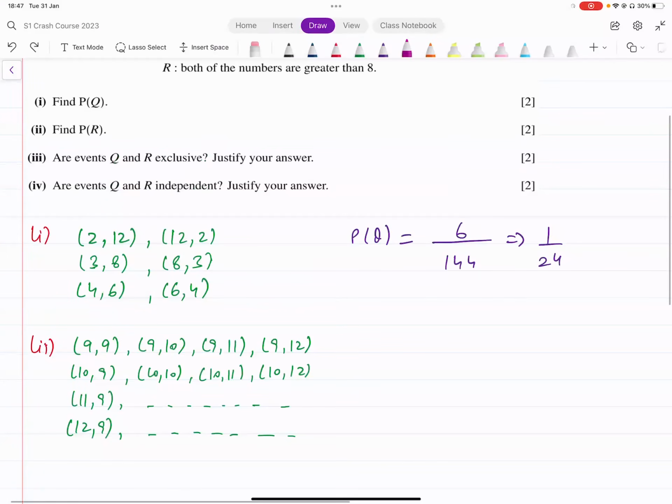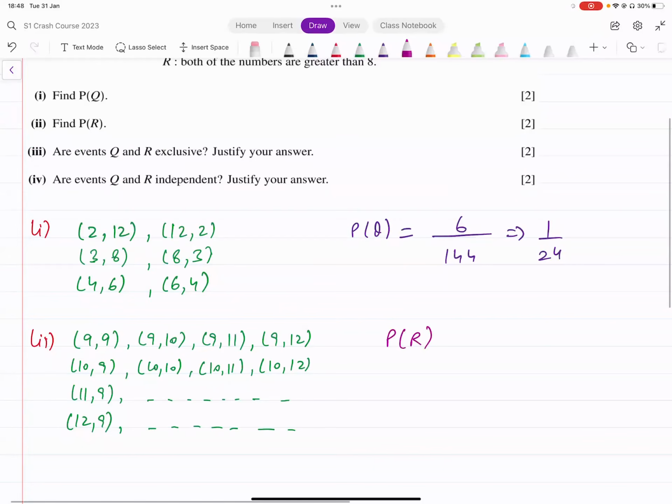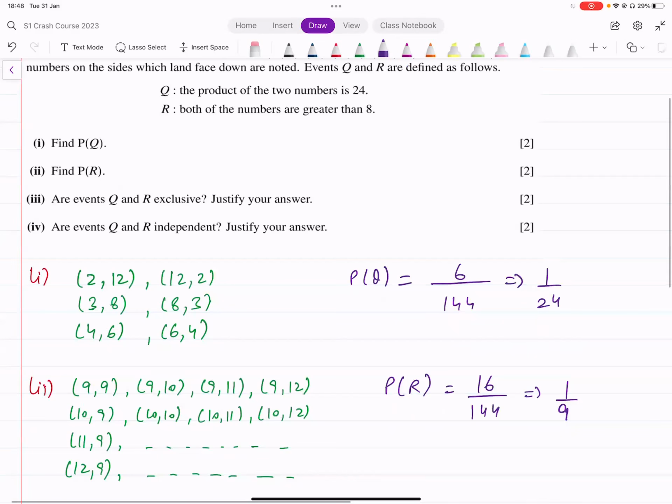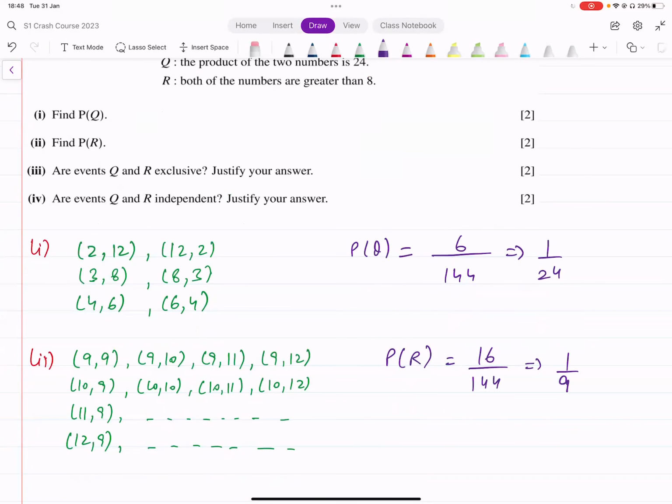Out of 144. So the probability of R therefore becomes 16 out of 144. And that gives you 1 over 9. This is the probability of event R here. Okay, that's the second part. Event R was that both of the numbers are greater than 8. So these are all possible outcomes for that out of 144. So the probability turns out to be 1 over 9. 16 over 144, which is 1 over 9.